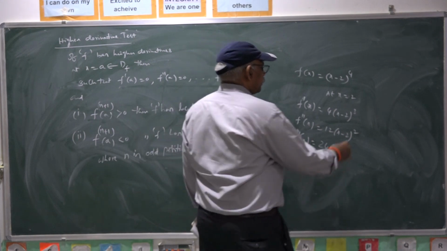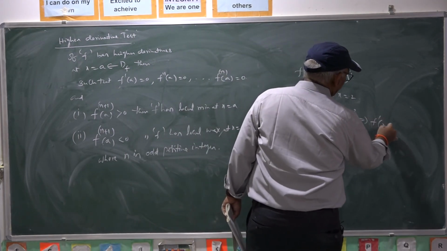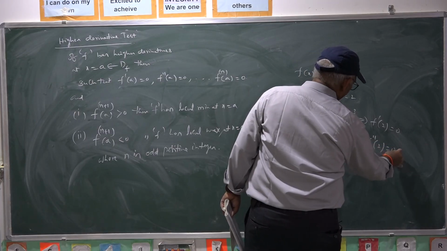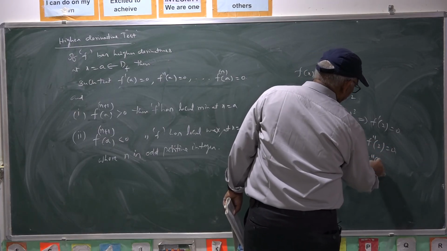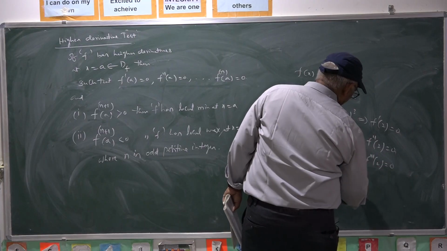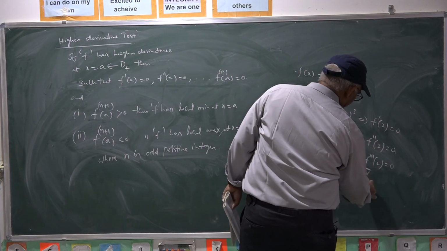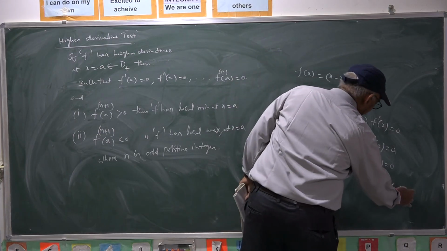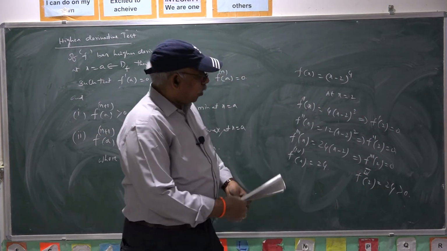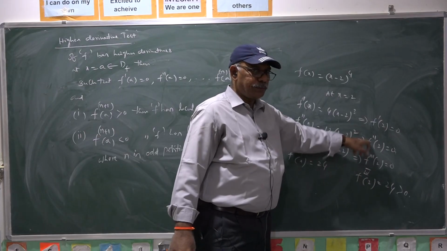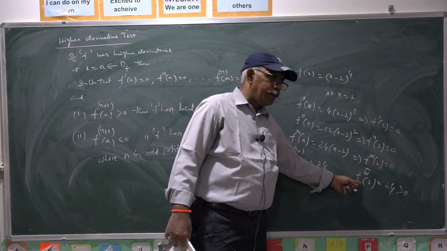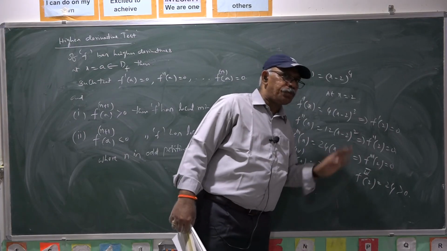At x equal to 2, f dash of 2 is 0, f double dash of 2 is also 0, f triple dash of 2 is also 0. F fourth derivative at 2 is 24, which is positive. All the previous derivatives are zero, and the fourth derivative, an even order derivative, is positive.